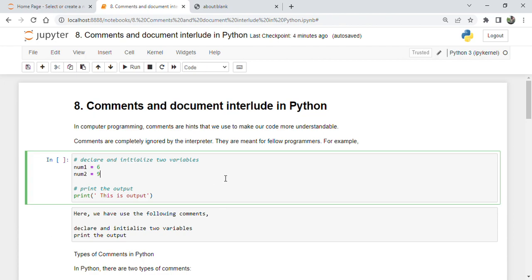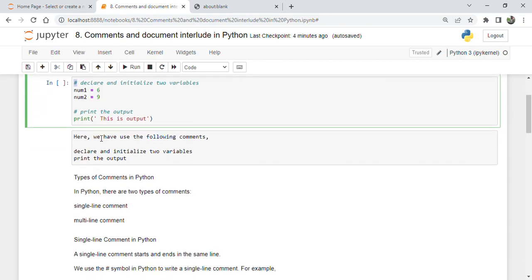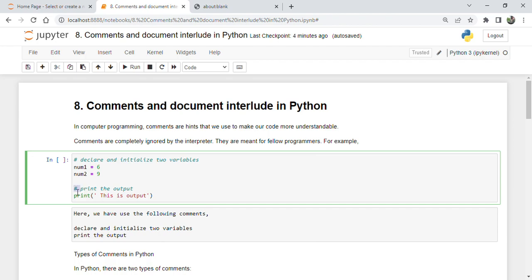For example, here is an example using a hash before the comment: declare the initialization of variables. Number one, you have initiated number one is equal to 6, number two is equal to 6. Another comment line we have given here is print the output.